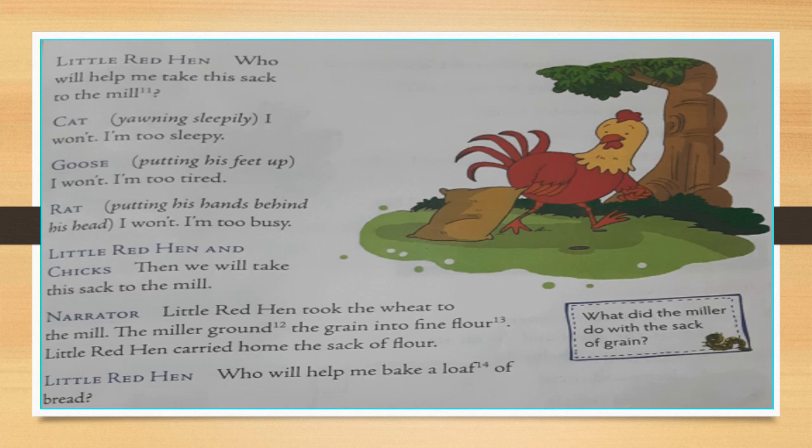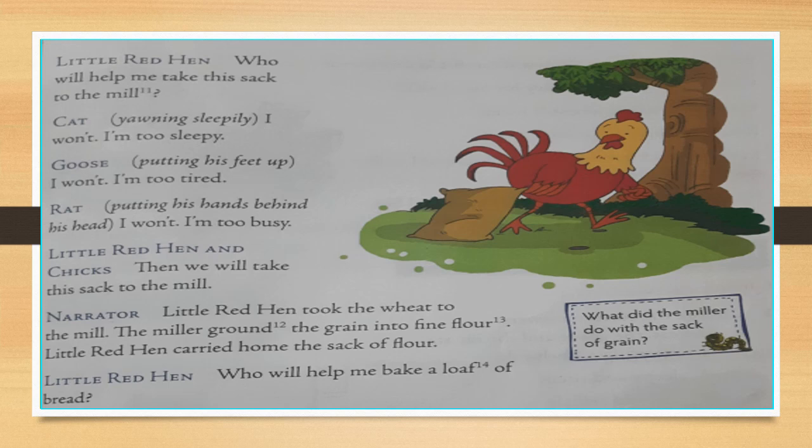Little Red Hen took the wheat to the mill. The miller ground the grain into fine flour. Little Red Hen carried home the sack of flour. So children, mill is a place where flour is made. So Little Red Hen and her chicks decided to take the sack to the mill.